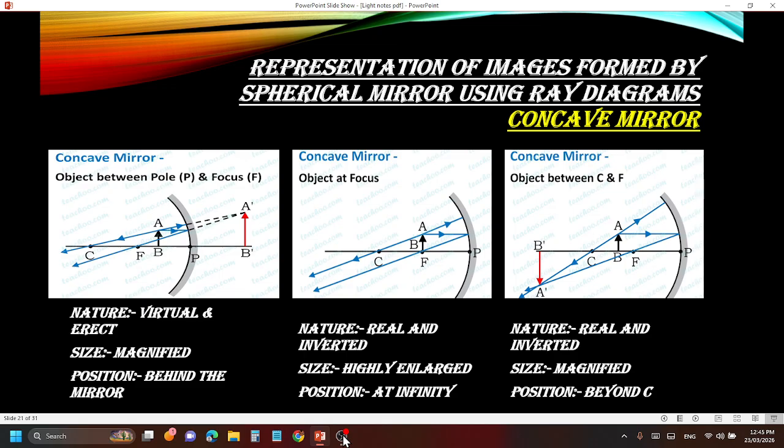What happens when the object is placed at focus? When the object is placed at the focus, the light gets reflected. You must practice these ray diagrams. I'll give you the notes. You just practice by drawing.